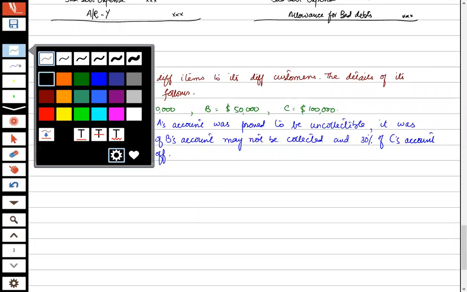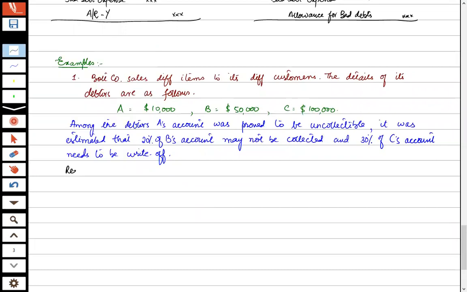What is the requirement? Basically, required are entries for write off, provision, and bad debts. Now, this is the requirement.